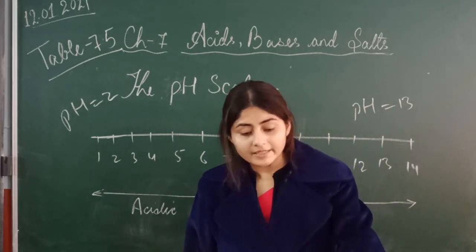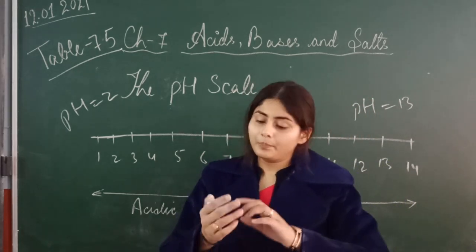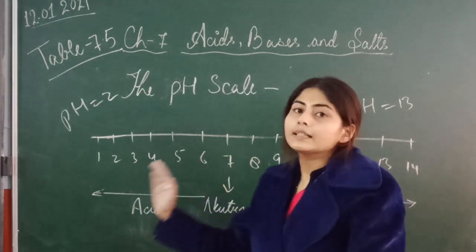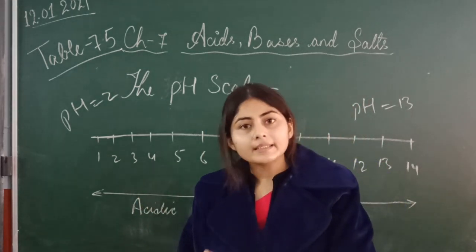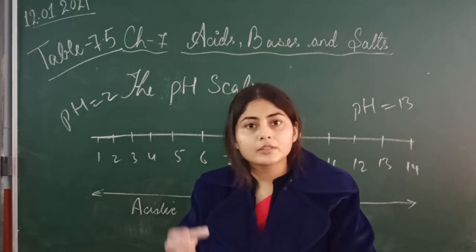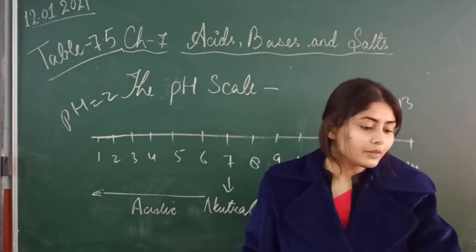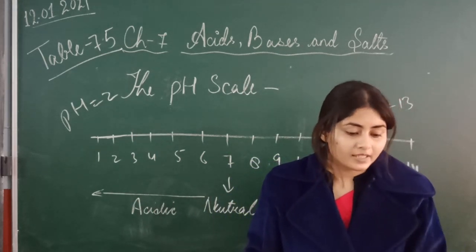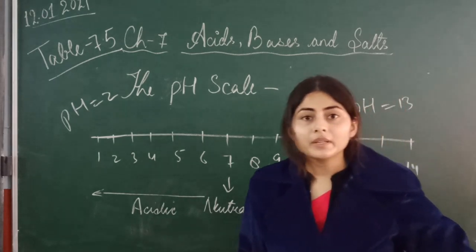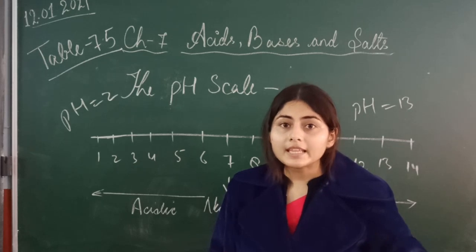So how will we measure it in the lab? In the lab, we will get a paper strip on which there is a number or a color. By that we come to know how acidic or basic our solution is. In Figure 7.6 it is given there. You can see that if a pink color comes, that means our substance is more acidic.